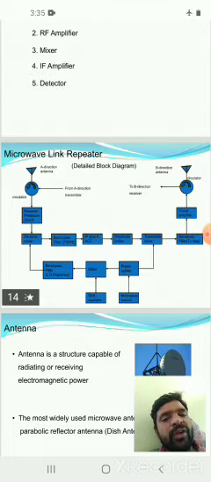So the microwave link repeater contains two antennas, microwave sources, band pass filters, and IF filters.